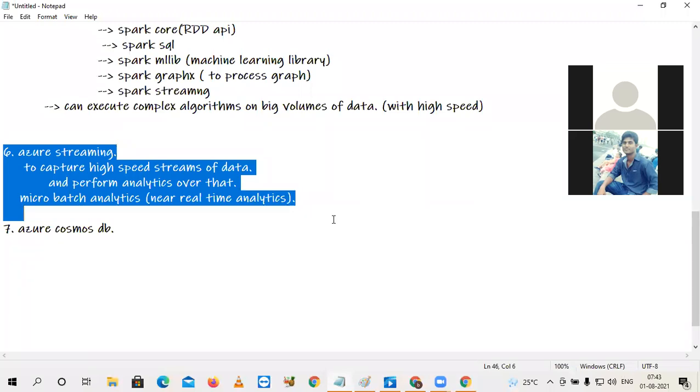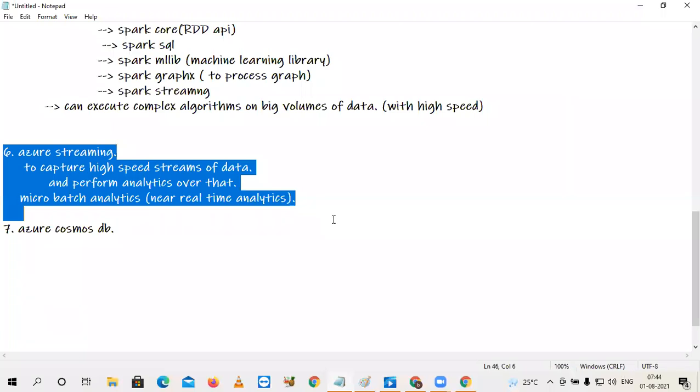Got it. So offset commit, how are you going to do it? Is it the same as streaming, or is there any other way we need to do it in Azure streaming? Can you repeat the question once again, please? Offset commit actually. In Azure streaming, we need to do a manual commit for each record, each batch. So how are you going to do it with Azure streaming? Is it the same way or any other? Same way only. Same Kafka way only. Using Azure streaming, we can do Kafka Connect or Kafka stream.